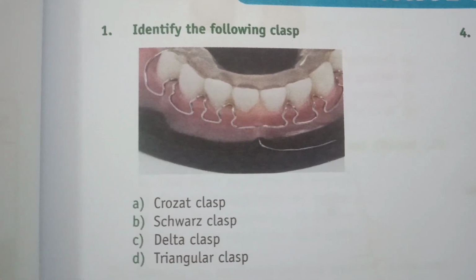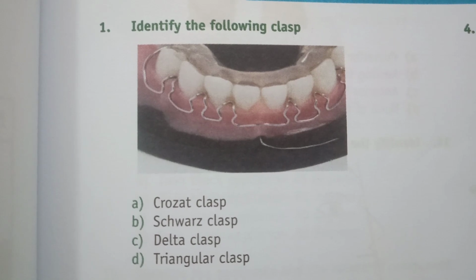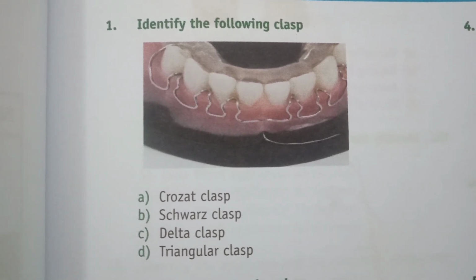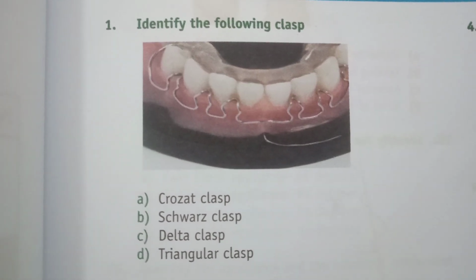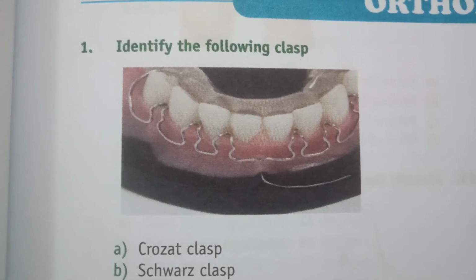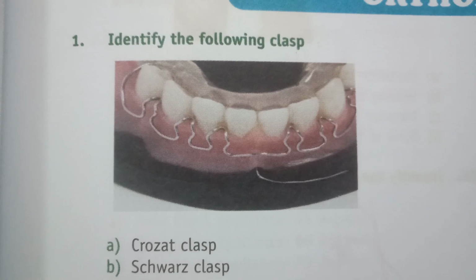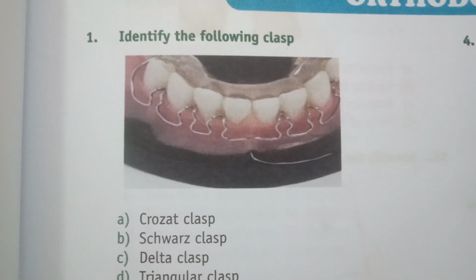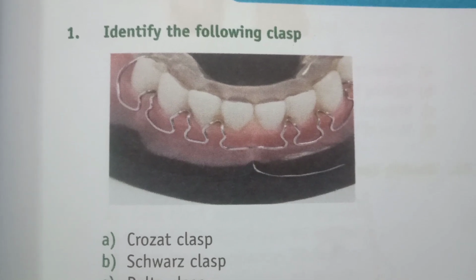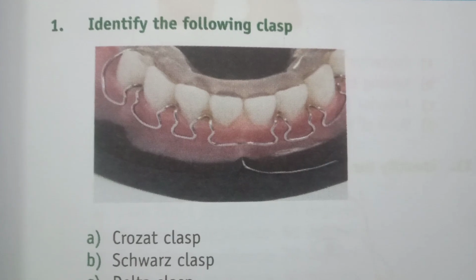We often get confused recognizing clasp pictures in examinations like NEET MDS and INI CET, AIIMS, that is also MDS. So I decided to show you some of the clasp pictures. Now first of all, this picture, can you recognize it? What clasp is it? Is it crochet, swords, delta or triangular? Just see the pattern. This is swords clasp.